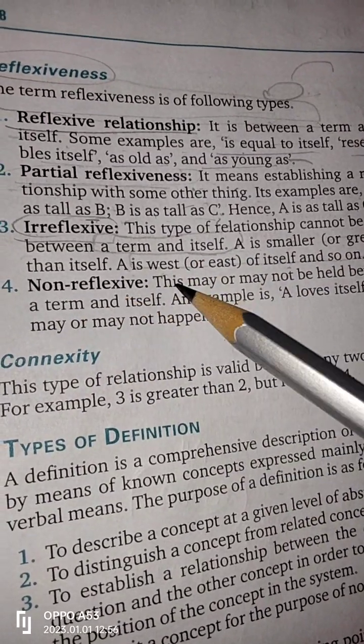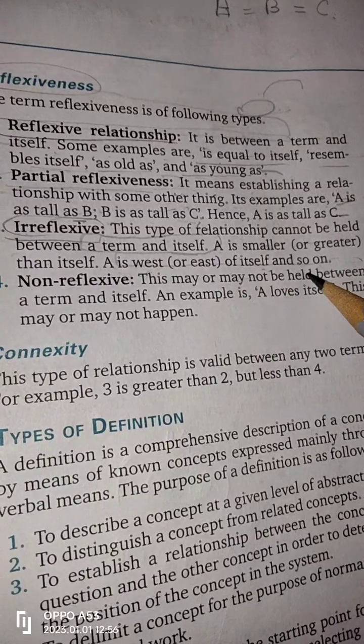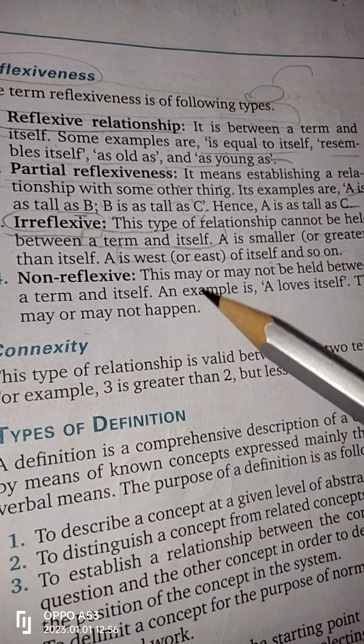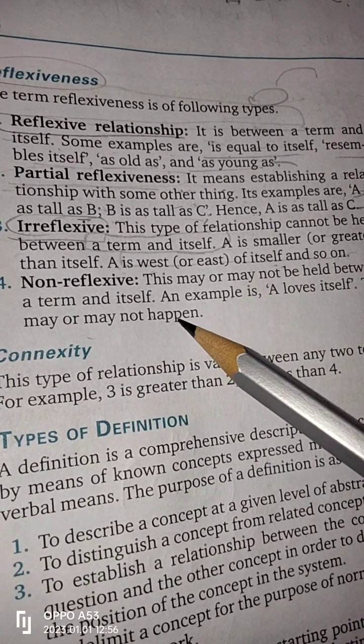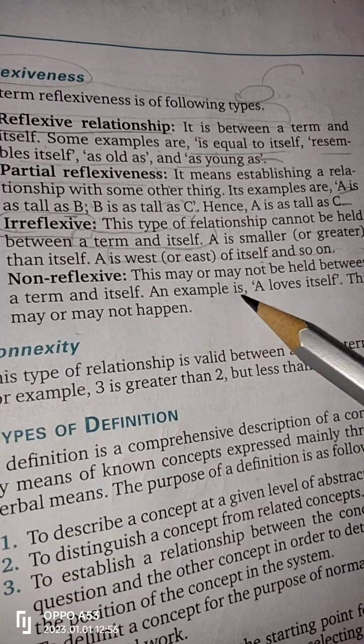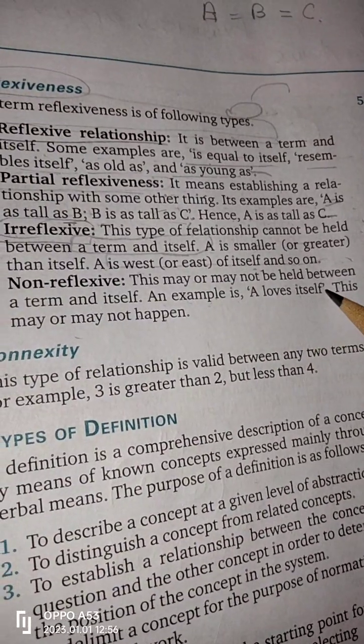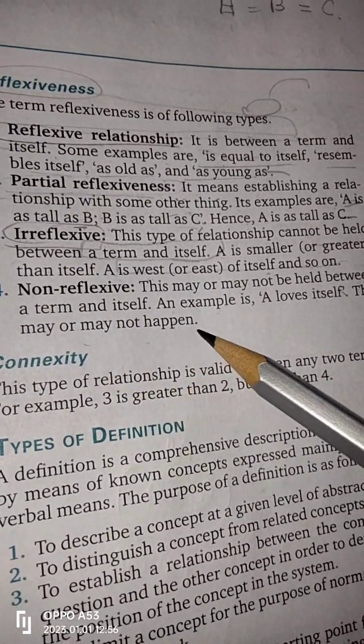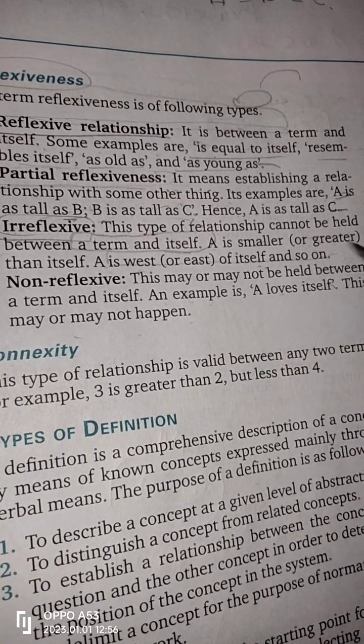Non-reflexive. This may or may not be held between a term and itself. An example is A loves itself. This may or may not happen. This can happen or not. So it's non-reflexive.